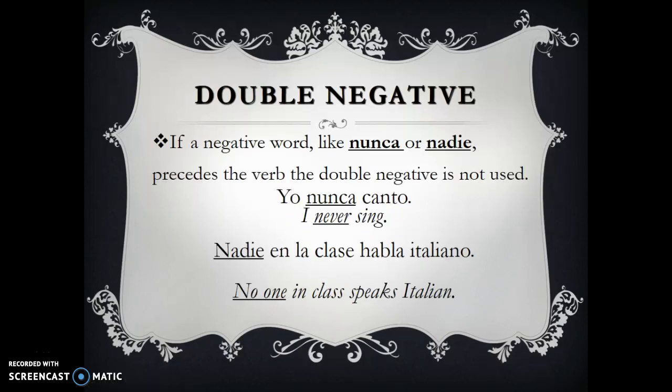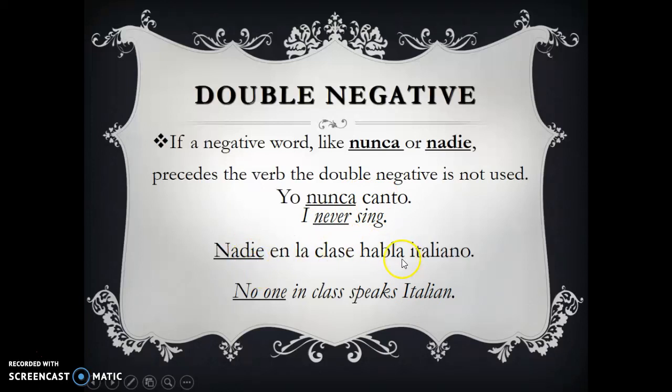Okay? Now, my last note would be, if a negative word like nunca or nadie precedes the verb, the double negative is not used. So this is when you don't use the double negative. So for example, yo nunca canto. I never sing. This doesn't require a double negative because we didn't have no right here. If we had no right here, we would need a negative word right here. But because this is nunca, it doesn't require it.